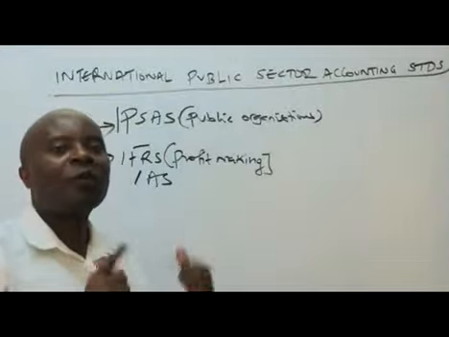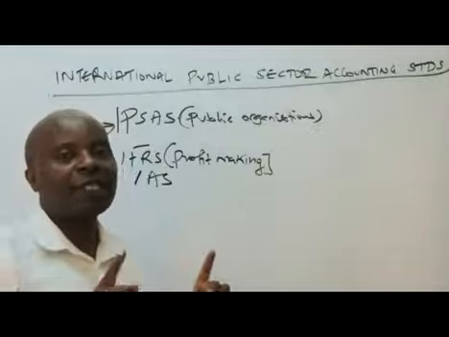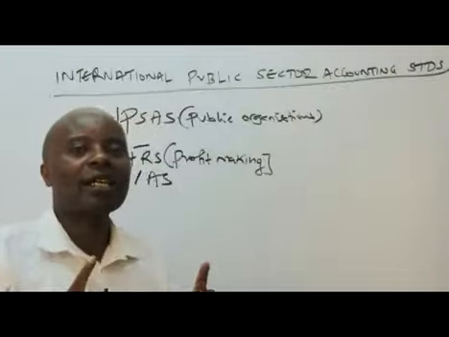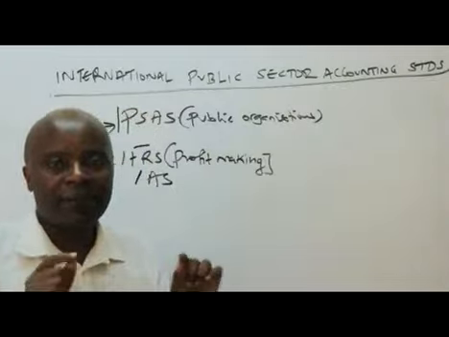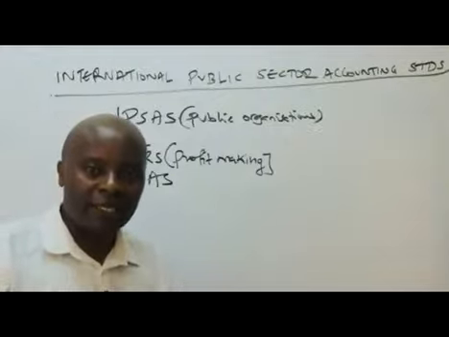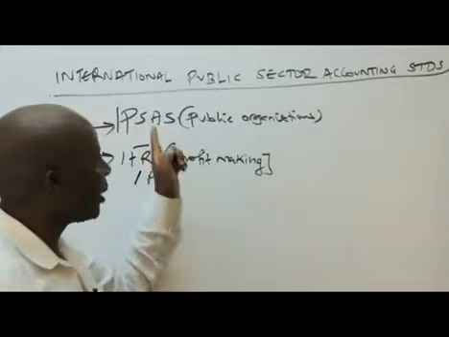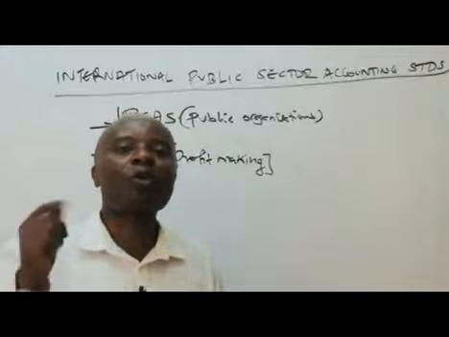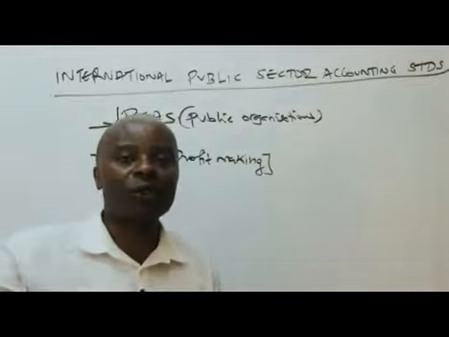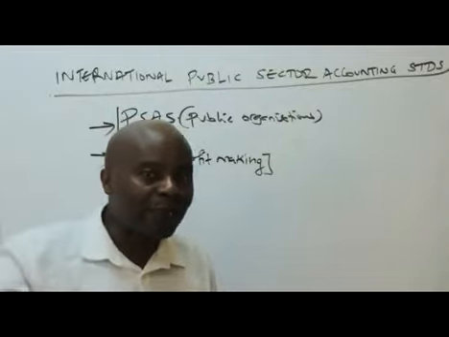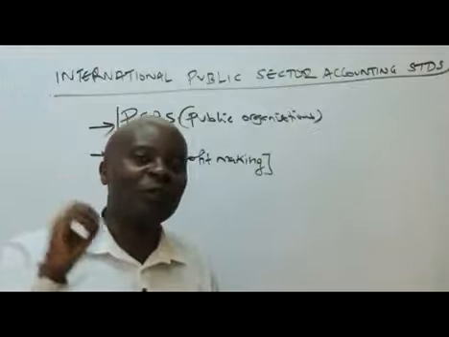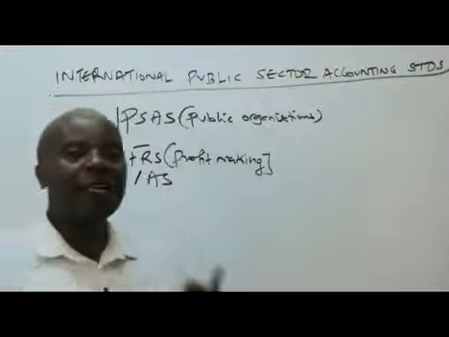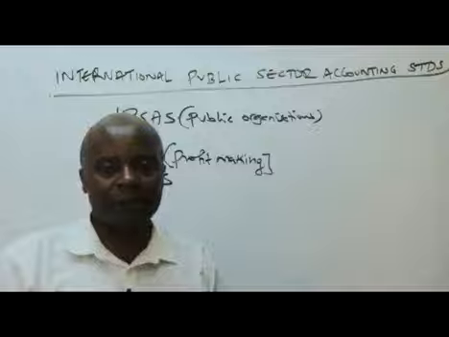So I hope, first of all, from the word go, you are able to get that difference. We apply IPSAS for which organizations? Public sector entities: the government, the parastatals, government agencies, etc. They'll be using what we call IPSAS. And remember, apart from government entities, we also have non-governmental organizations not after any profit. So NGOs like the UN and World Food Program use IPSAS in their financial reporting.